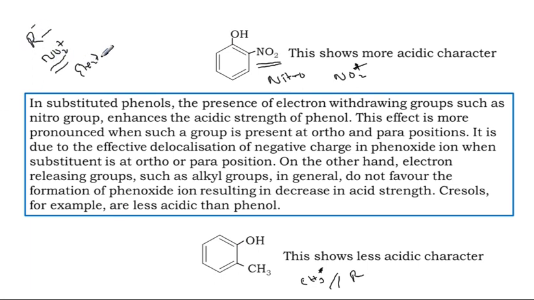The NO2 plus is an electrophile, R minus is a nucleophile, but already it is not attacking. Okay, and what is happening? The NO2 plus is an electron withdrawing group. R minus is an electron donating group.